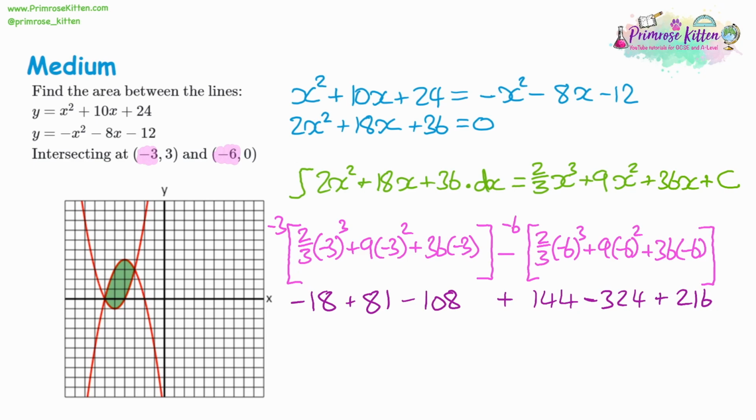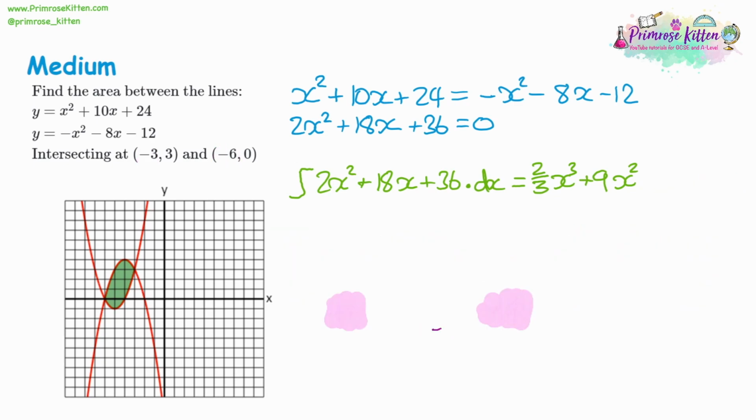So now we can add all of these up, and the answer we should get is 9. Now that is actually going to be a negative 9, but when we write down the area, we only want the positive version of it. So the area is 9 in between the two curves.